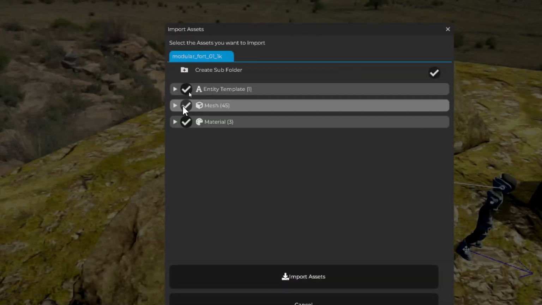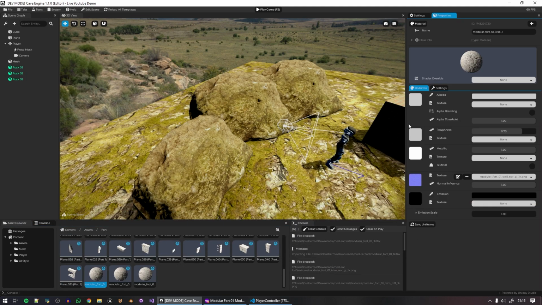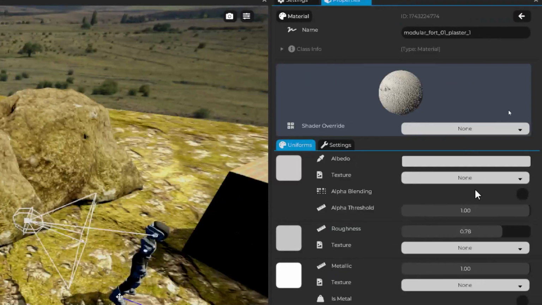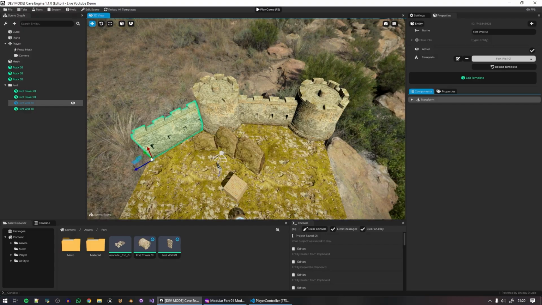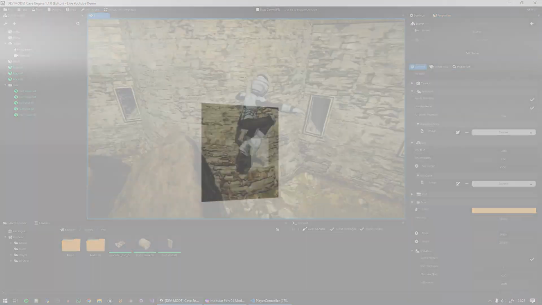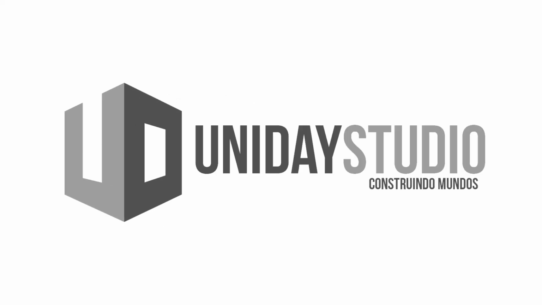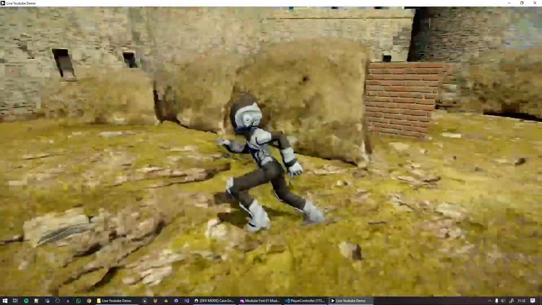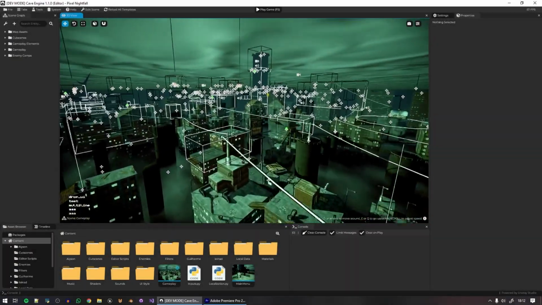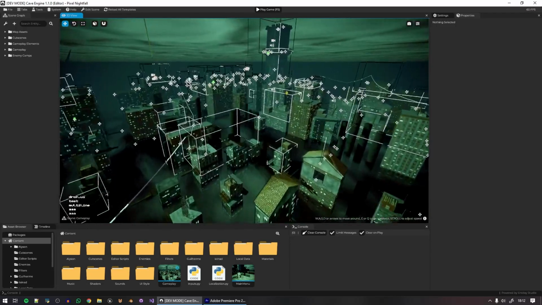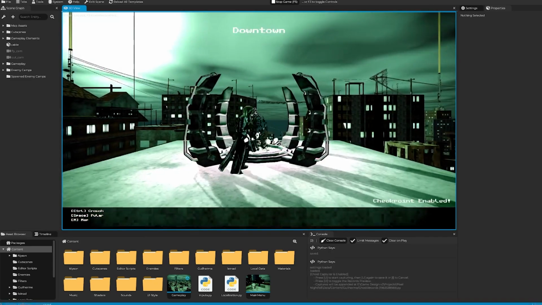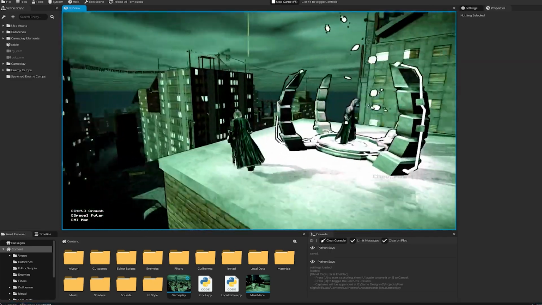In the end, you end up being the test subject to validate the features, deal with frustration, waste time with obvious bugs, or wait for essential features to be implemented. With Cave, it's the opposite. Here at Uniday Studio, we use Cave daily to create our own projects. This means that before you even get your hands on it, the engine has already undergone rigorous real-world testing in actual game projects. 9 years of hard work went into developing this engine to its current state. You are not a test subject here. You get a reliable, validated tool ready to turn your ideas into reality.